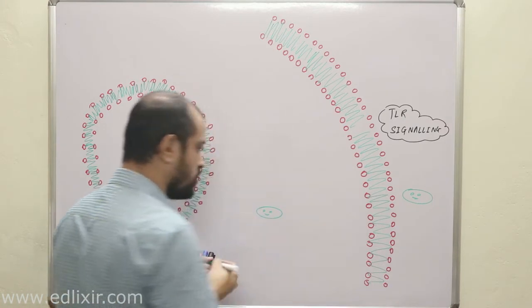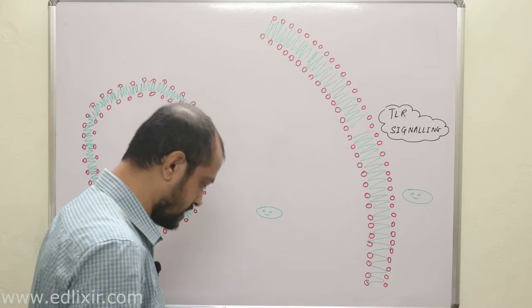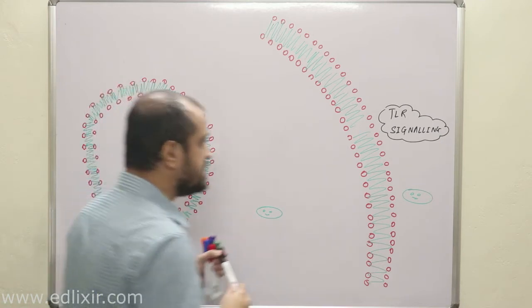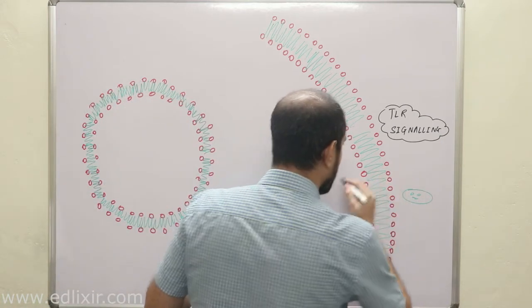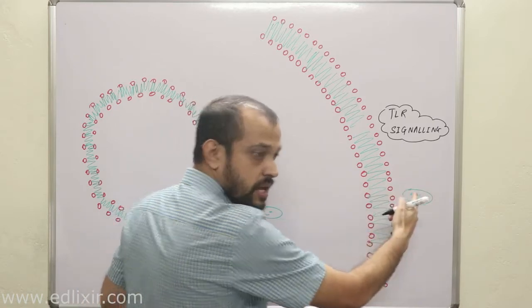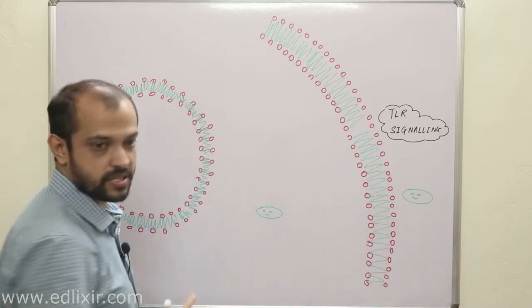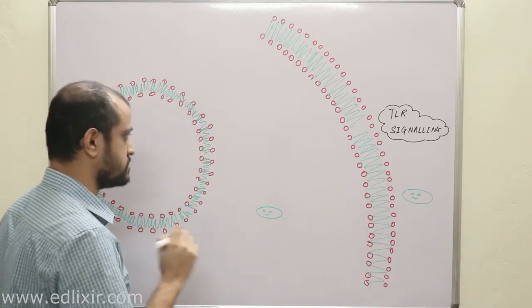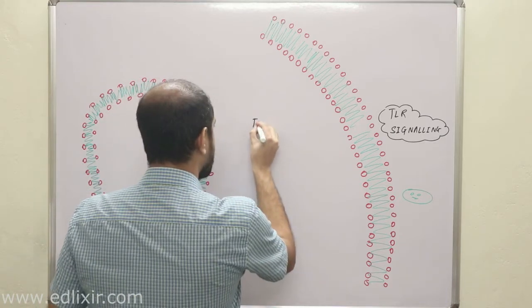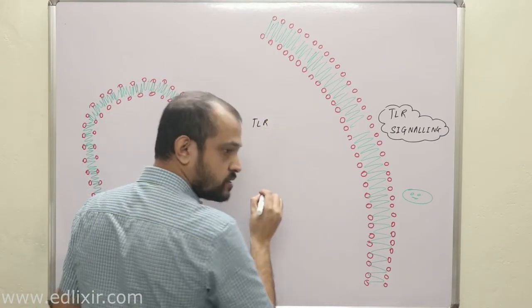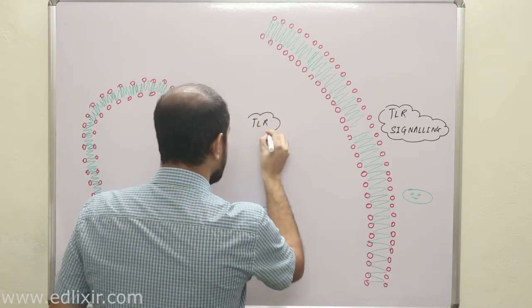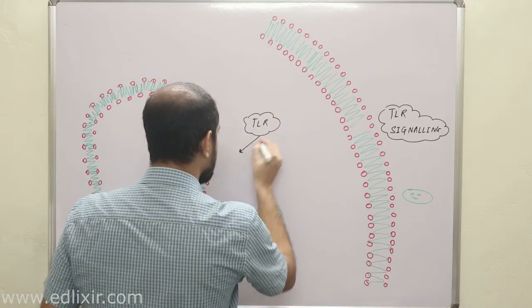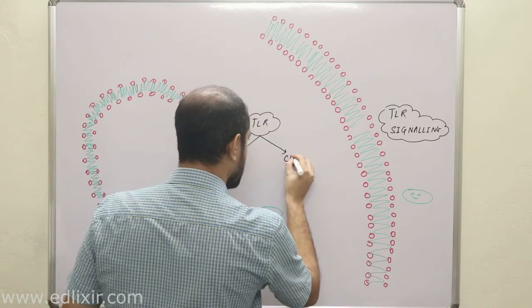That means TLR molecules are present on the surface of the cell membrane and also inside the cytoplasm, right? Yes, TLR molecules are of two types based on their position. Some TLR molecules are present on the cell membrane.